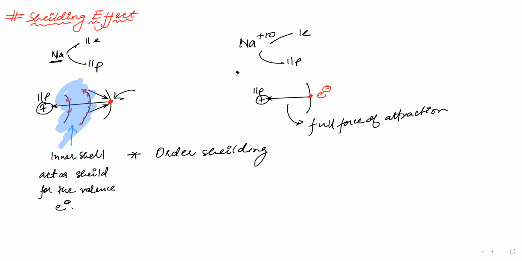But if the shielding electrons are close to the nucleus, they will shield properly, correct?